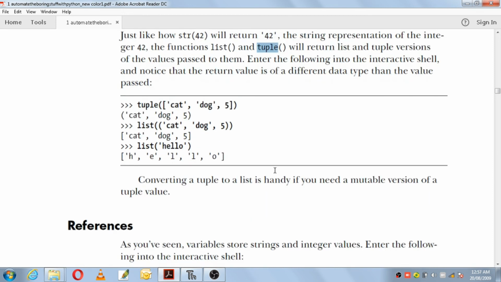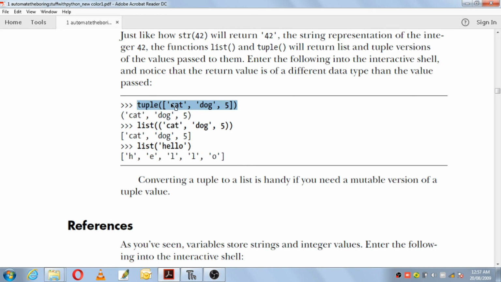Okay, so we can see here tuple is there, and inside this a list is there. The value is a list, cat, dog and 5. This list's values will be converted to a tuple. You can see that parentheses are there, and here it was a list because it was enclosed within square brackets.